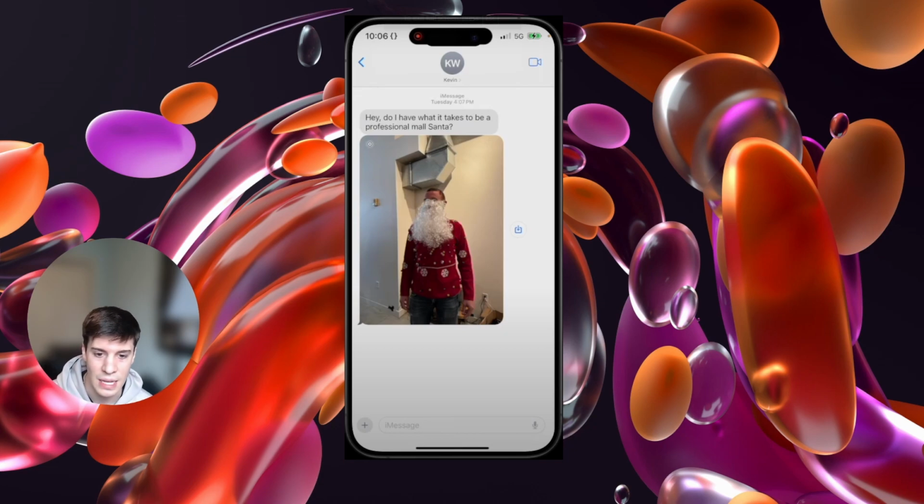But in this specific example they gave, they went into their text messaging app, and ChatGPT was able to quickly read all of the text in the conversation, as well as look at the image and provide a reply example that this individual could send back to their friend who sent them this picture of the Santa Claus outfit. So it was super cool. Not only did we get live video today, we also got screen share. It's huge stuff. No longer is it simply a chat bot. It actually can see and respond to the world in real time, which are two very big leaps here today from ChatGPT and OpenAI.